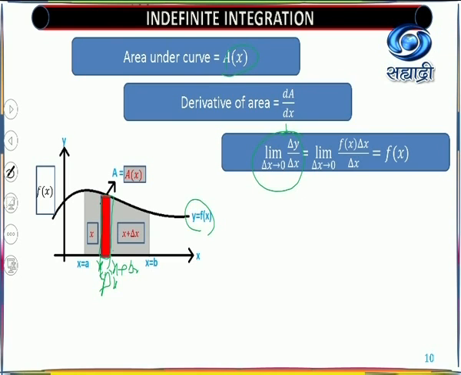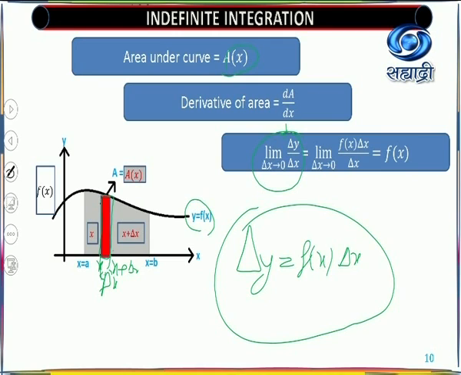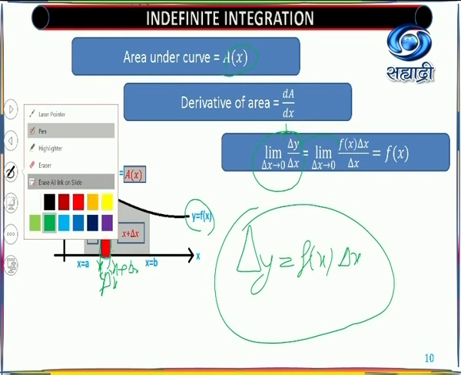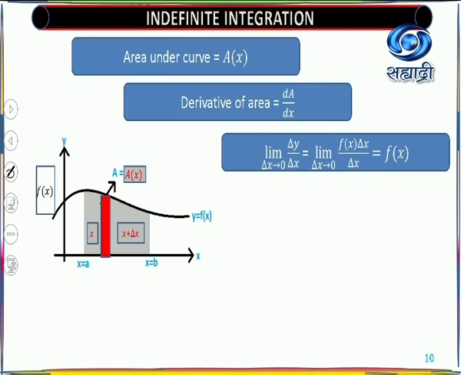By definition also we know what delta A is. Delta A is nothing but f(x) into delta x. We have already studied in approximations that delta A is nothing but f(x) delta x. So you get the limit as delta x tends to 0, with delta A replaced by f(x) into delta x. Now you know that delta x is not equal to 0, but it is approximately equal to 0.